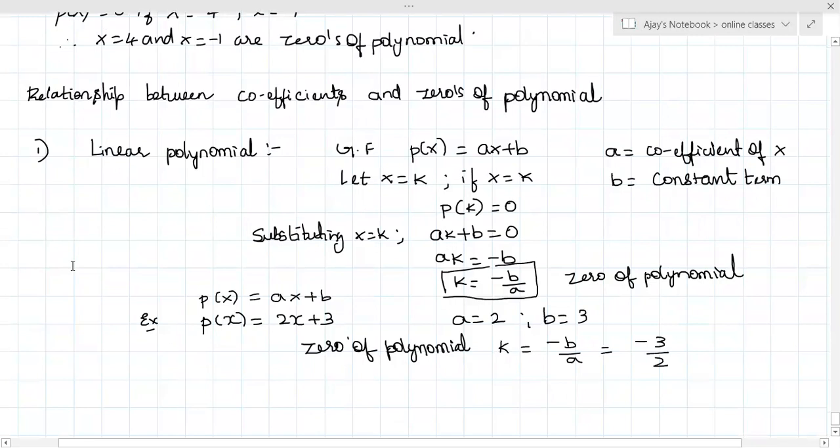Understanding or not understanding? Okay, fine. So then what will be the zero of the polynomial for a linear polynomial? K is equal to minus b by a. Minus b by a. Understood? Okay, write it down.